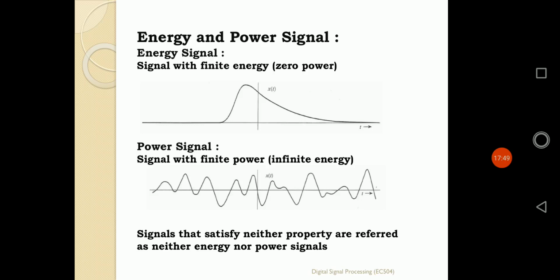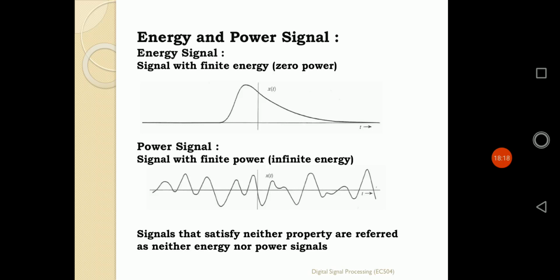The second type of signal is periodic and aperiodic signal. Periodic means a signal has a certain period. That means after some stipulated instant of time, if the signal is repeating itself, that can be defined as a periodic signal. And if it is not periodic in nature, if it is not repeated, those kinds of signals are known as aperiodic signals. That means if it has some time period, it will be a periodic signal. If it doesn't have any time period, that will be an aperiodic signal.